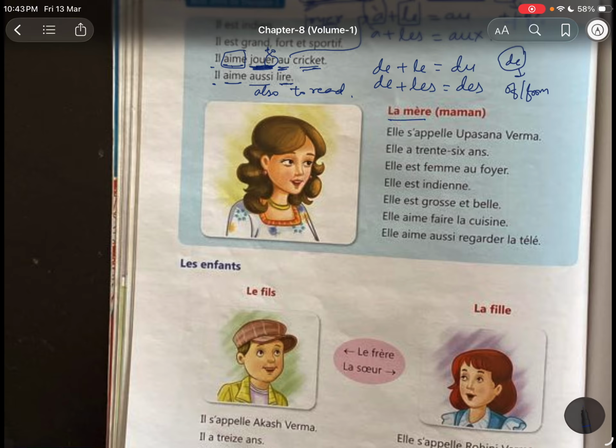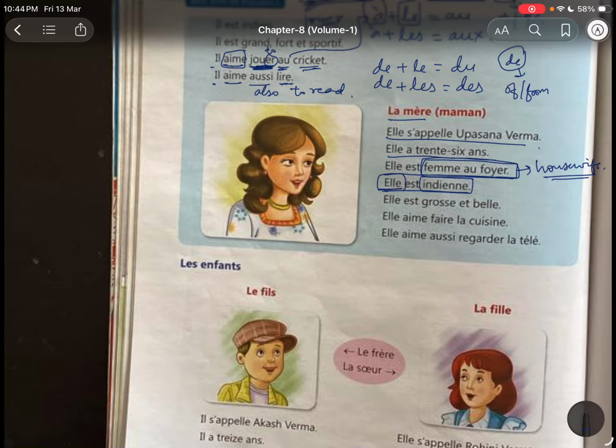La mère, the mama. Elle s'appelle Upasna Verma. Her name is Upasna Verma. Elle a 36 ans. She is 36 years old. Elle est femme au foyer. There is an expression femme au foyer. Femme au foyer means housewife. So she is a housewife. Elle est indienne. Now see the spelling of indienne, because our pronoun is feminine.